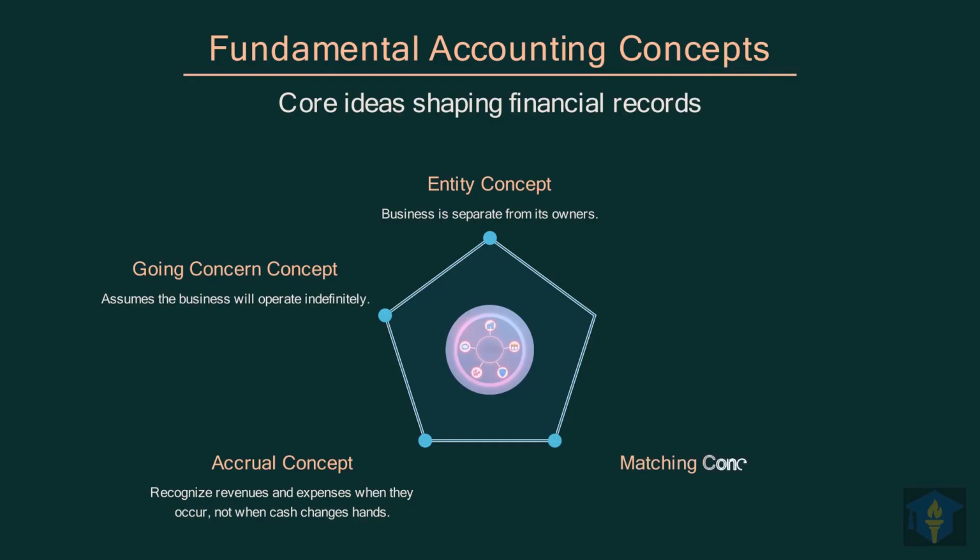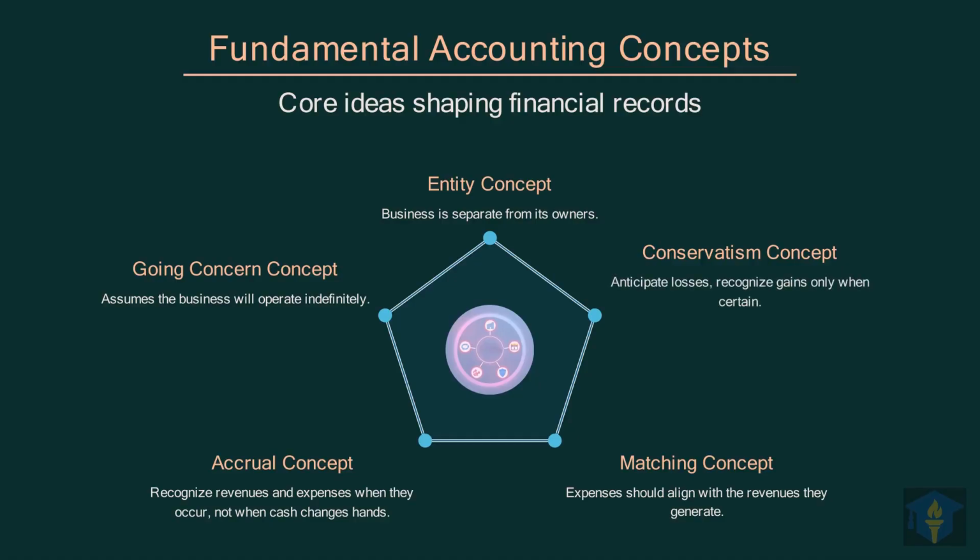The matching concept dictates that expenses should be recognized in the same period as the revenues they help generate. This ensures that the costs incurred to earn revenue are properly matched against that revenue in the income statement. The conservatism concept advises anticipating losses but recognizing gains only when they are certain. This means we tend to understate assets and income and overstate liabilities and expenses when uncertainty exists.